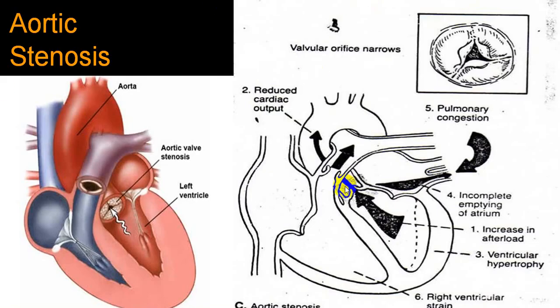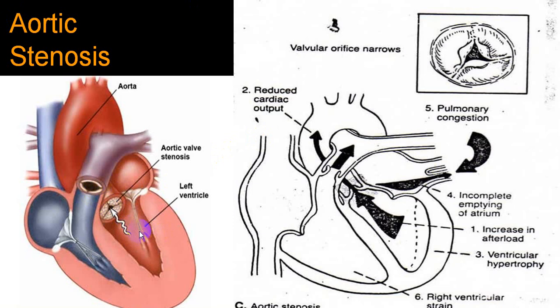Now this is the pathophysiology we are explaining: because of aortic stenosis, depending upon the severity and onset, by and large the majority are chronic, and very rarely are they acute. So in a mild variety, there will be obstruction to the outflow of the left ventricle.